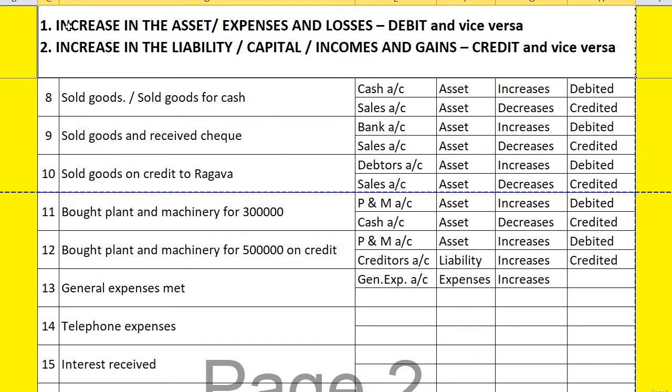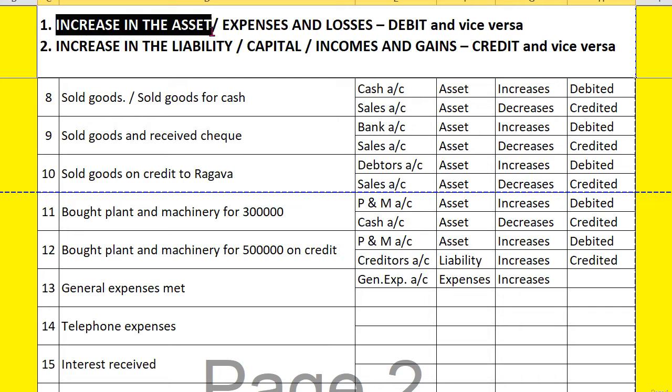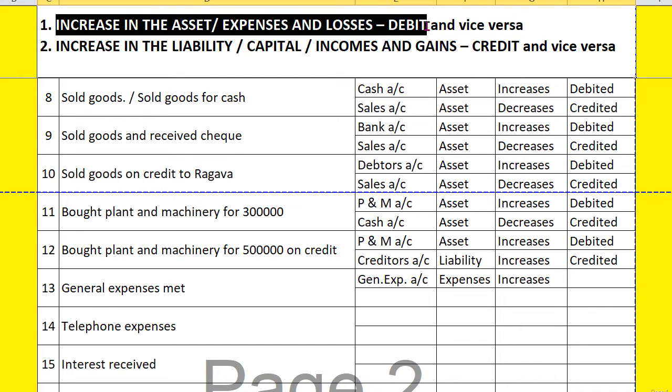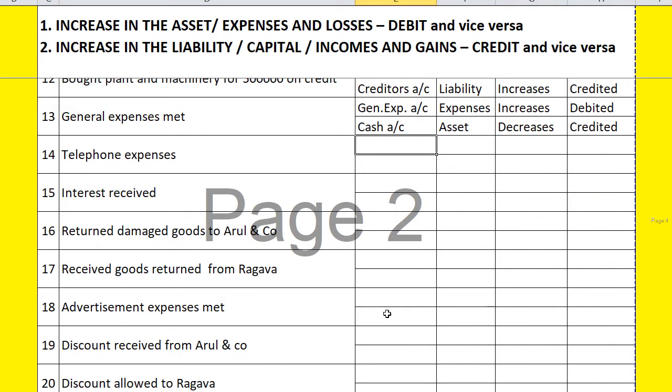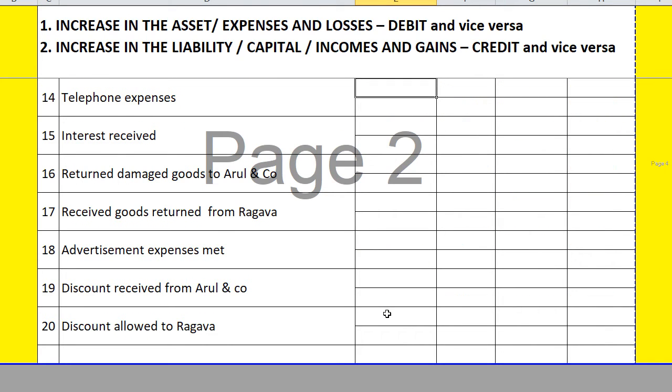When there is an increase in expenses and losses, we have to debit. So debit. Naturally, cash. Cash is an asset. When we meet the expenses, it decreases and is automatically credited. Good. Telephone expenses.